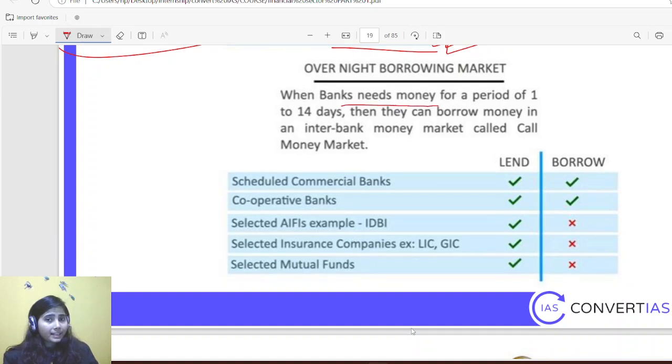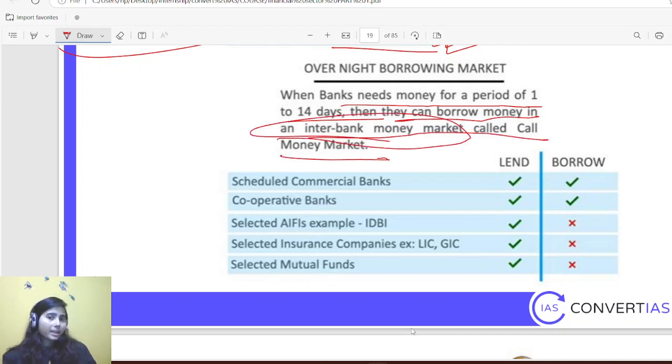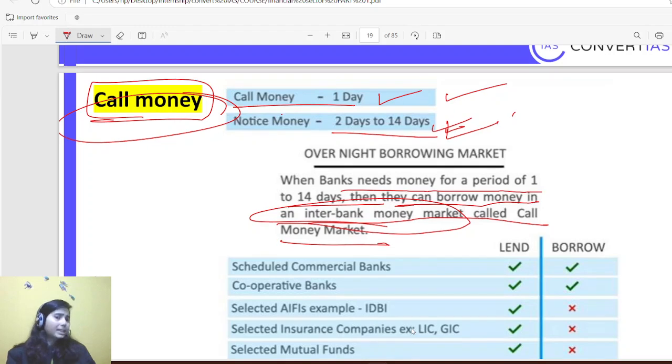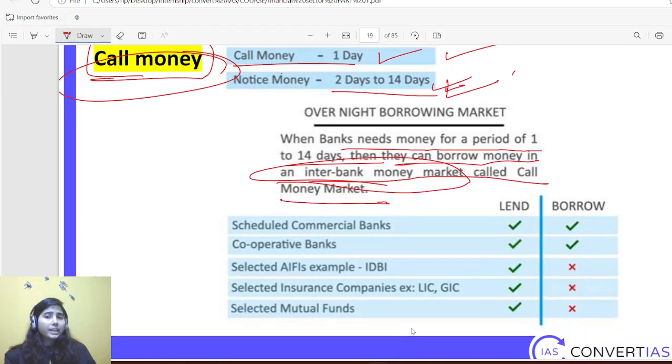When a bank needs money for a period of 1 to 14 days, they can borrow money in the interbank money market, called the call money market. Okay, interbank money market, because they are not taking from RBI directly, they are taking it from the interbank money market.